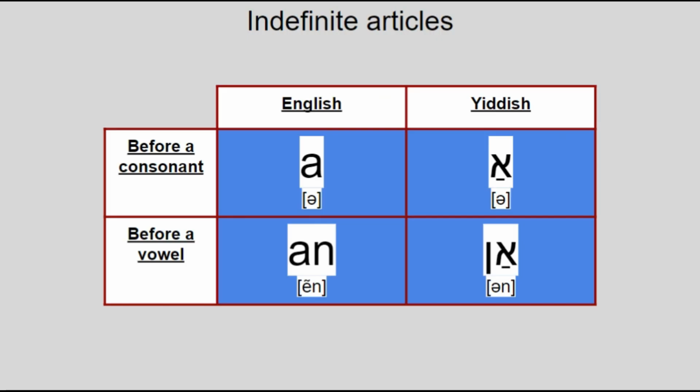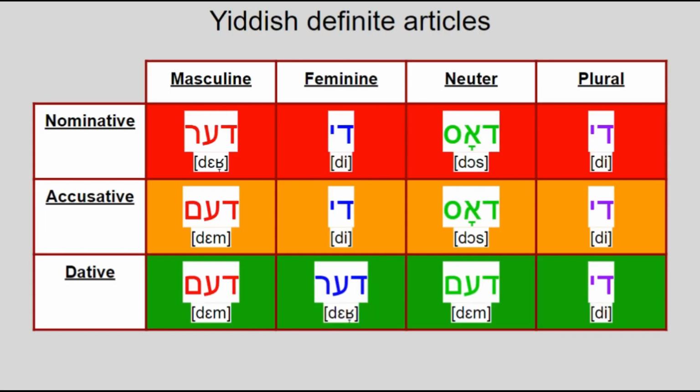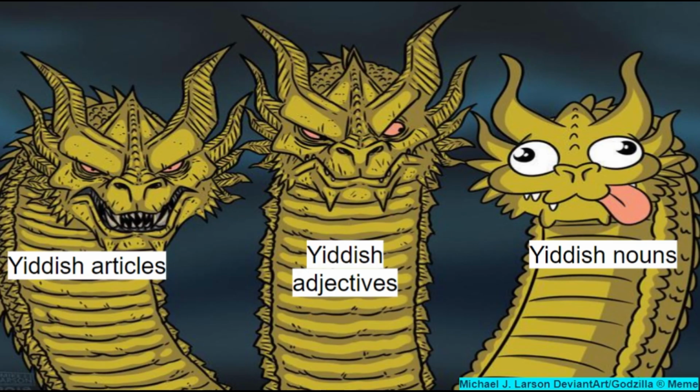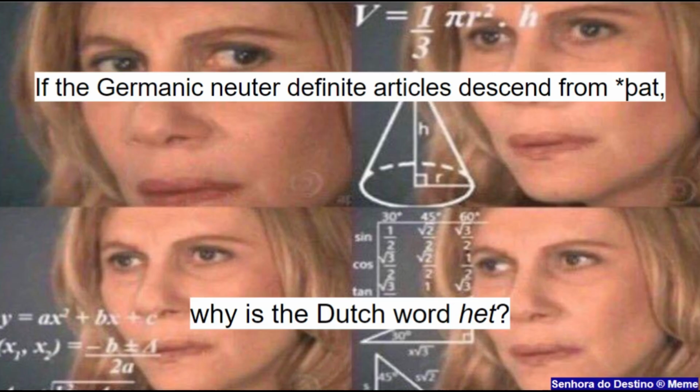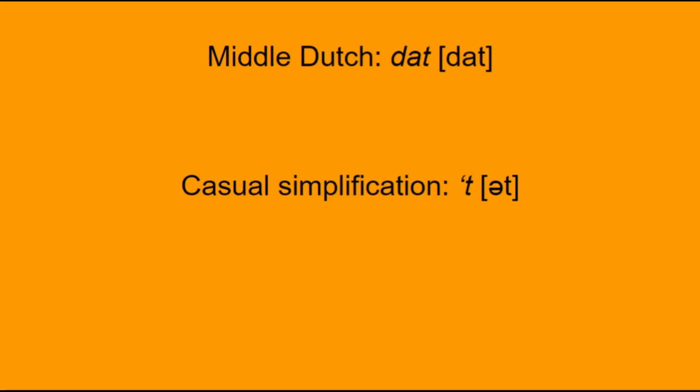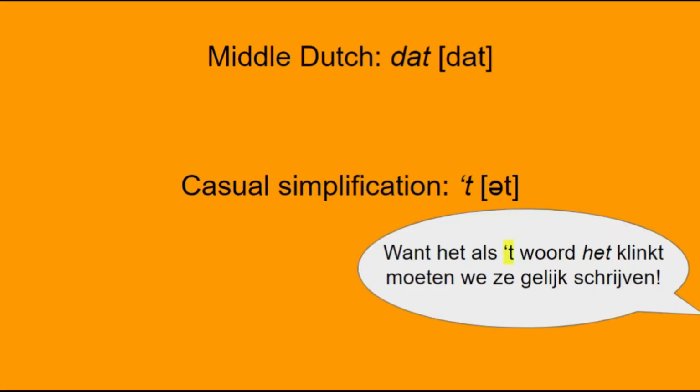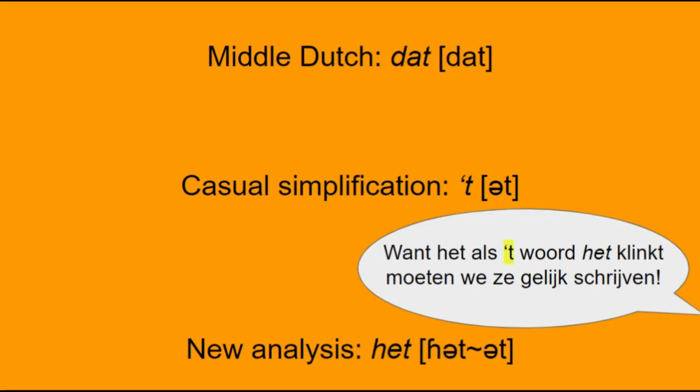Speaking of Yiddish articles, as just implied, the definite article is still inflected for case, gender, and number. But remember back in the nouns when I said Yiddish has 3 cases? What I didn't mention is that the nouns themselves actually don't inflect for case. It's all on the definite articles and the adjectives, which we'll talk about later. Otherwise, the Dutch neuter definite article being het may surprise you, but basically it was dat in Middle Dutch, as you'd expect, but then the da got contracted off and the word was reanalyzed as being like the third person singular neuter pronoun het, and so started being spelled the same.